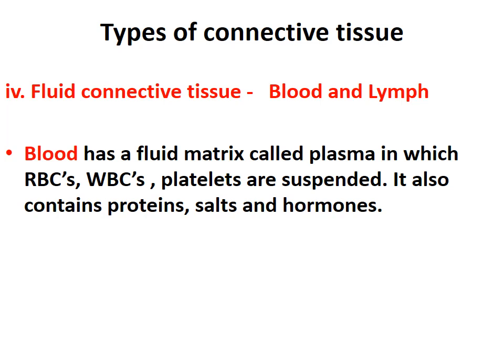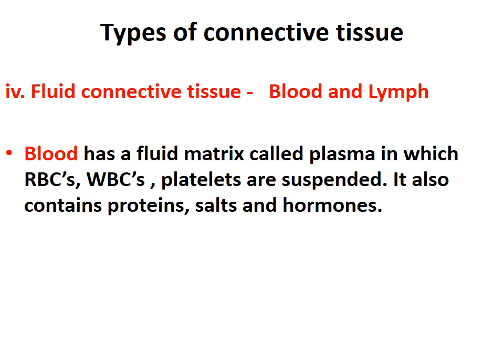So what is blood? Blood has a fluid matrix which is called plasma. Matrix means the fluid which is present or which is filled inside that part. Okay, so blood has a fluid matrix which is called plasma. In that plasma, what are present? RBCs, WBCs, platelets.